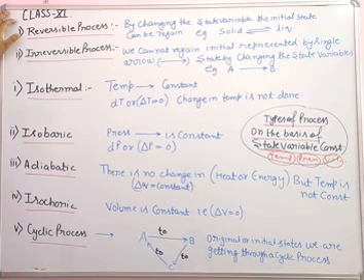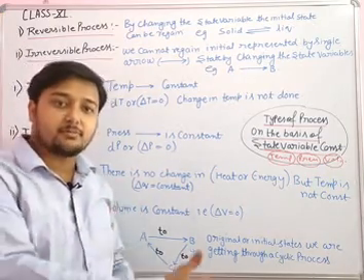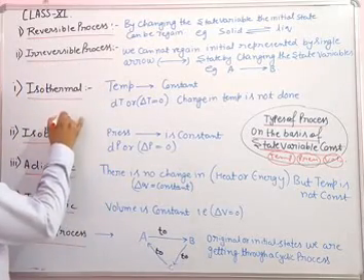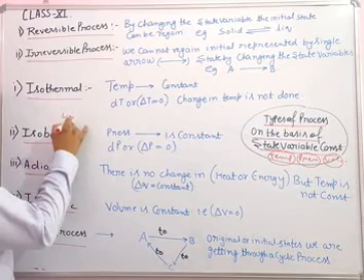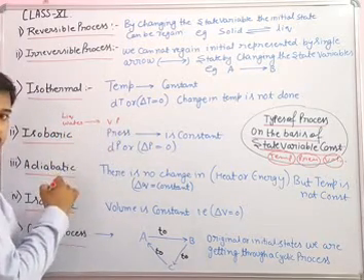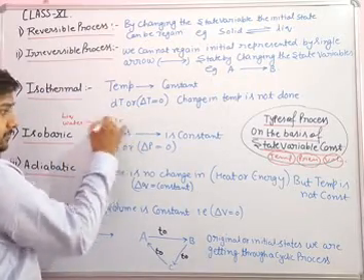The first one is the reversible process, the process which can come back. Suppose, for example, from the liquid, that is water, we can make water vapors, or we can say ice cubes.